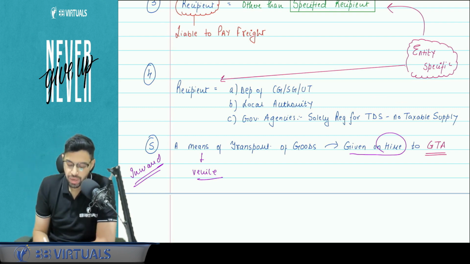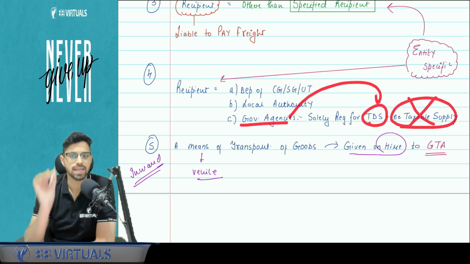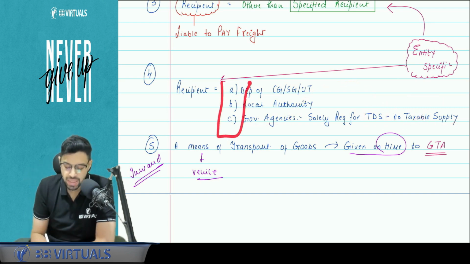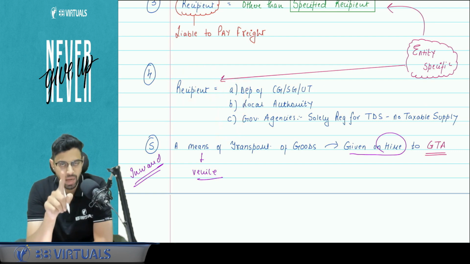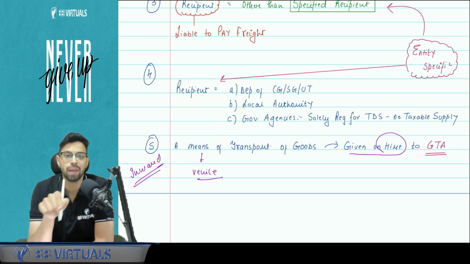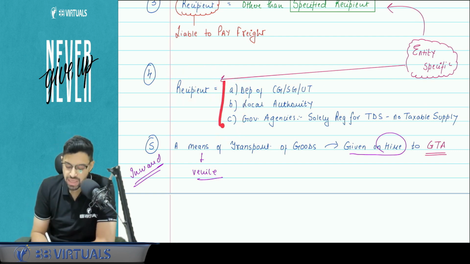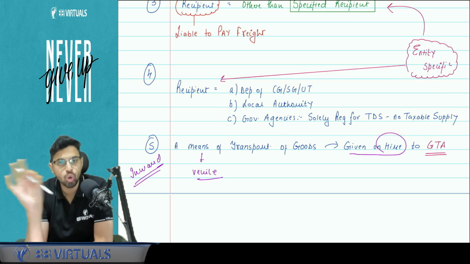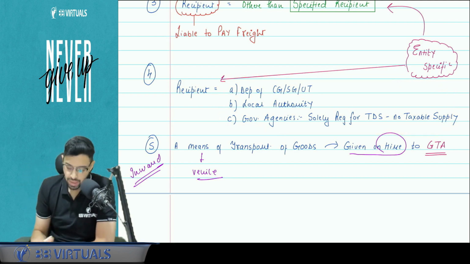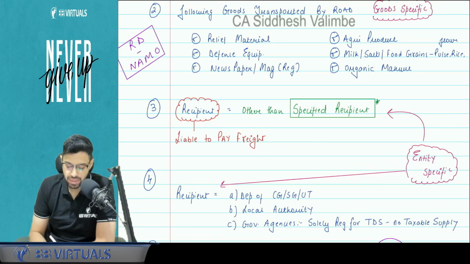Yes, so three people: department of government, not the local authority, central, state, basically the two levels of government are covered. Next, local authority, and third, the governmental agencies which are solely registered for TDS, they are not making any taxable supply. So if recipient are these three people, and you know what is the meaning of recipient, right? Recipient means the person who is liable to pay the freight. So in that case, if these are the recipients, then there will be no GST. Clear? Now we will understand this. This is the most important entry. This will be linked our RCM.